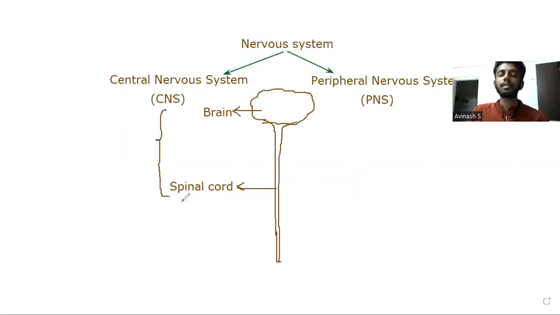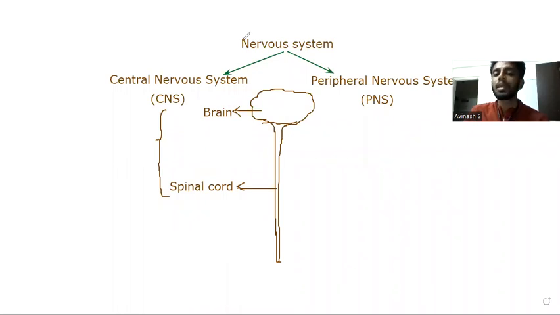These 2 put together come under the central nervous system, because in the nervous system, these 2 are the most important organs. Without the brain, there is no nervous system. Central means they are of vital importance, and the spinal cord protrudes down beneath the brain and goes till the end of your back. Both of these put together are called the central nervous system. We will look at the functions of each of these in a short while.